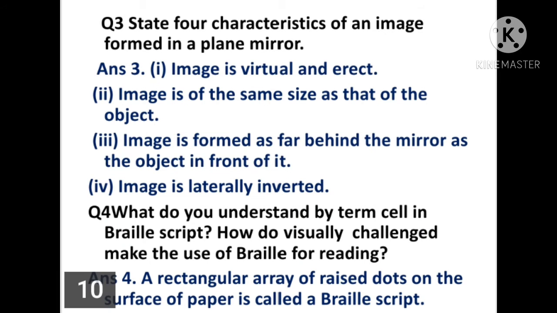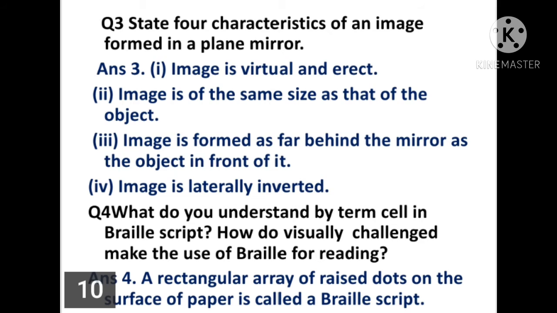Now the next question, question number 3. State 4 characteristics of an image formed in a plane mirror. Children, I think everyone knows its answer. The first point is the image is virtual and erect. Virtual means the image cannot be obtained on the screen.